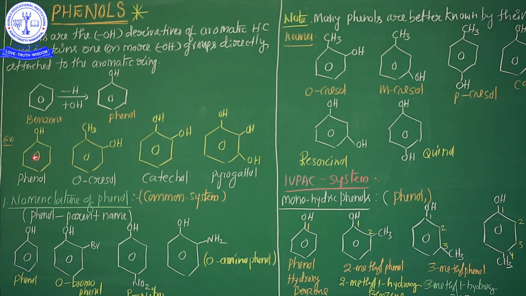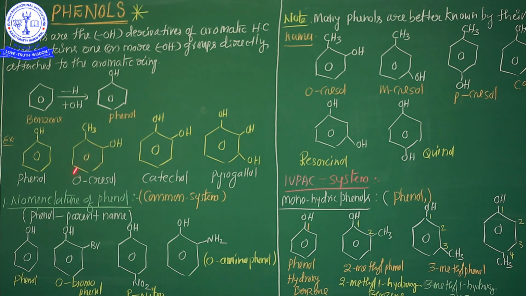Now see here some examples. This is phenol. Generally the common name is phenol, C6H5OH. This name is o-cresol. Why is it called o-cresol? This is the ortho position, and then the meta position and para position.